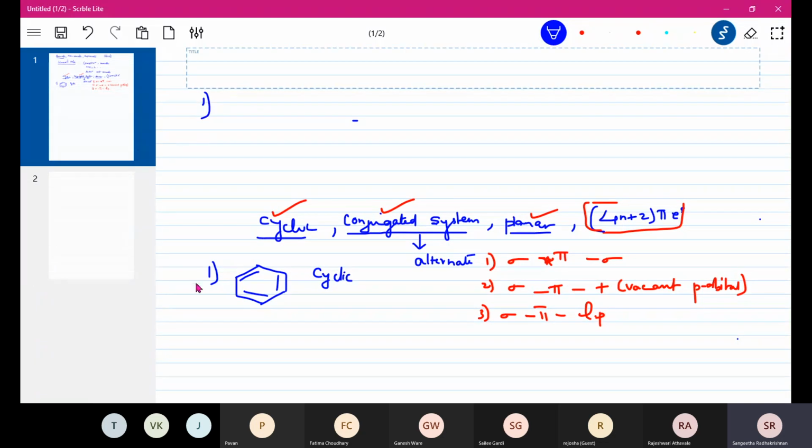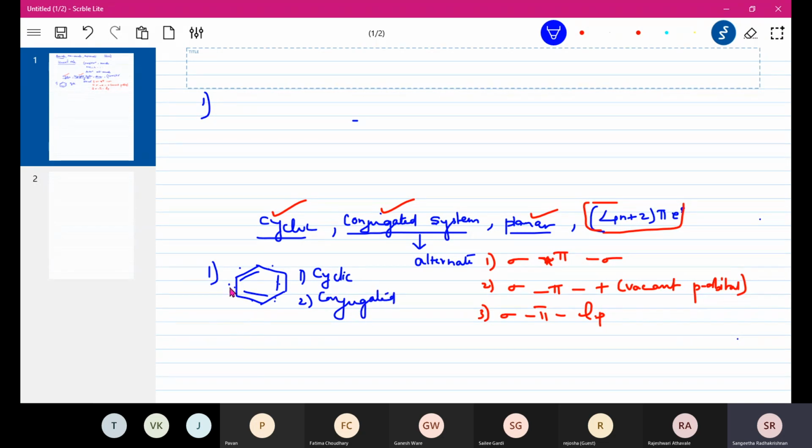So we are checking for benzene. Now it is cyclic. Is it conjugated? We can see this is a sigma bond, pi bond, sigma bond, pi bond, sigma bond, pi bond. आपको पूरा cycle में वो alternate होना चाहिए, not like only in one place. So it should alternate. See, this is sigma, then this is pi, then this is sigma, pi, sigma, pi. So पूरा circle में we have checked. So it is conjugated.